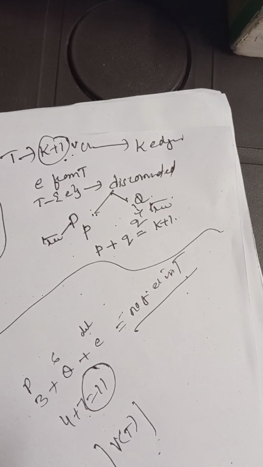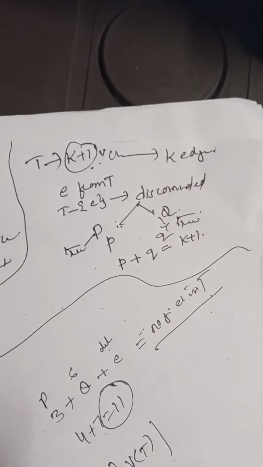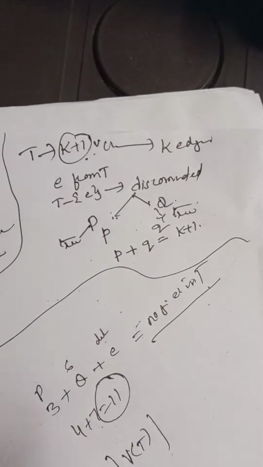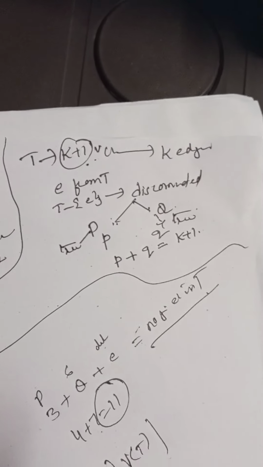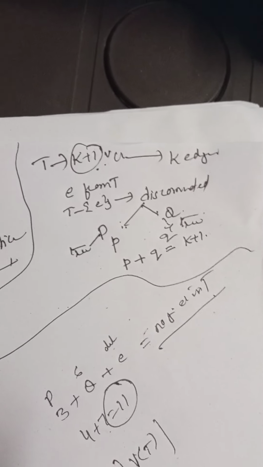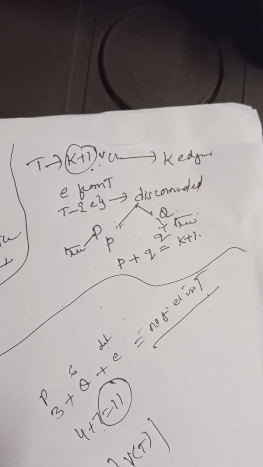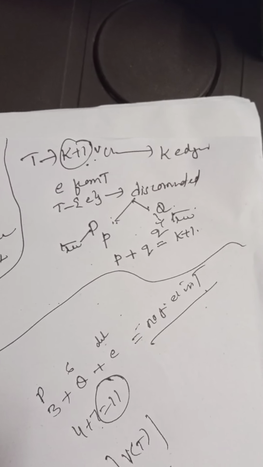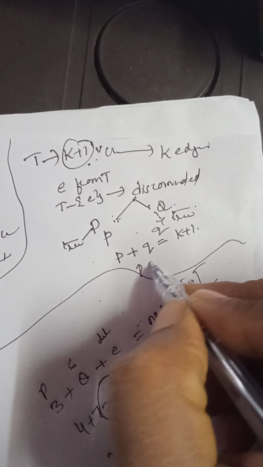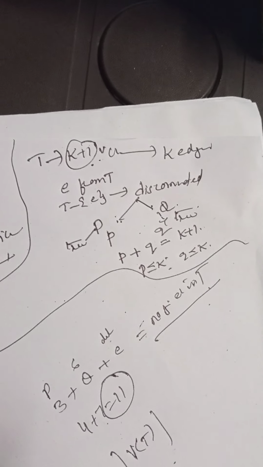Now we got two components where the first component is P, second component is Q. Here assume that P contains small p vertices, Q contains small q number of vertices. But the total number of vertices from the first component plus from the second component is equal to the number of vertices in T, that is k plus 1. Now clearly p is less than or equal to k, q is less than or equal to k, right?